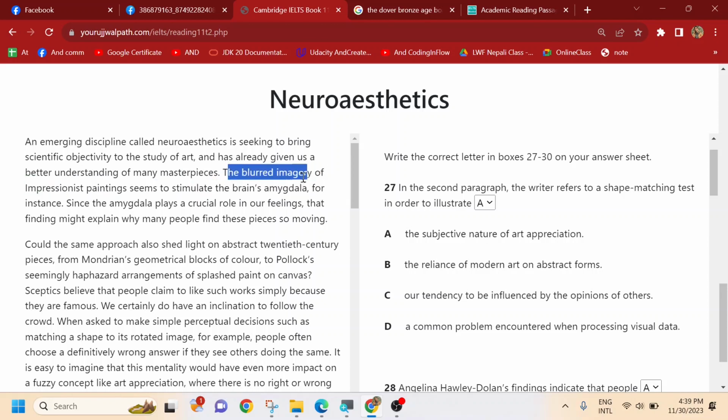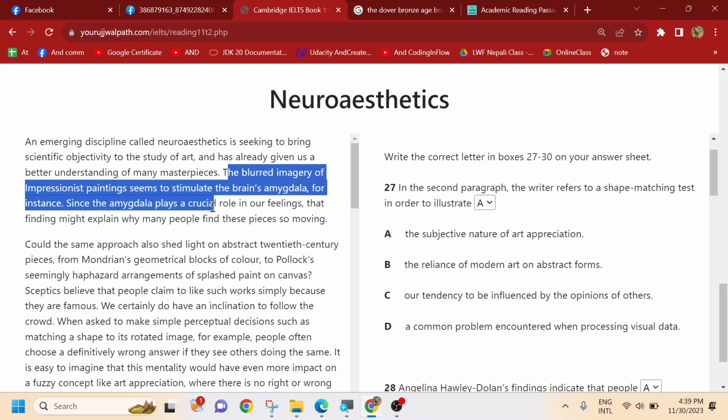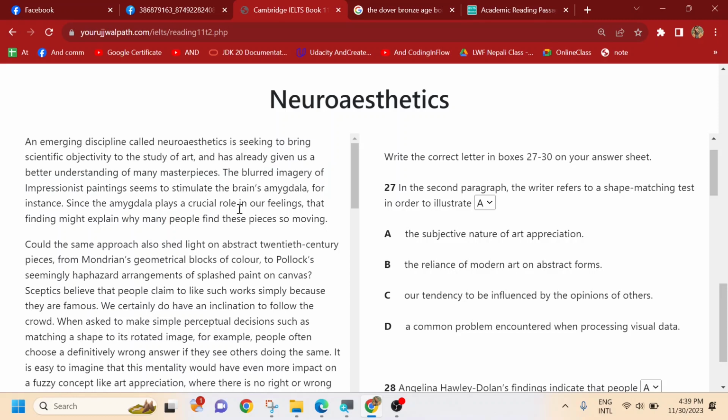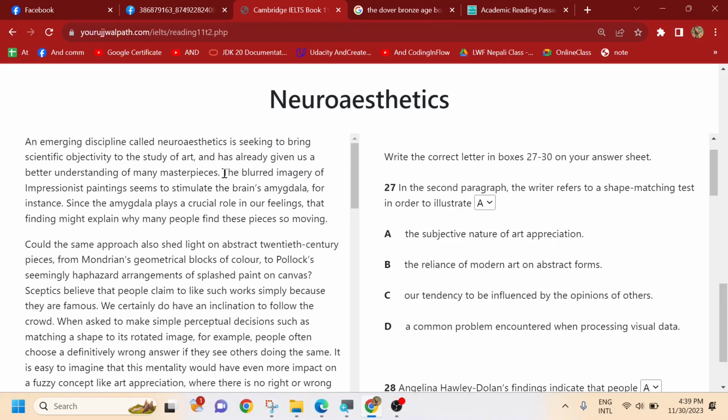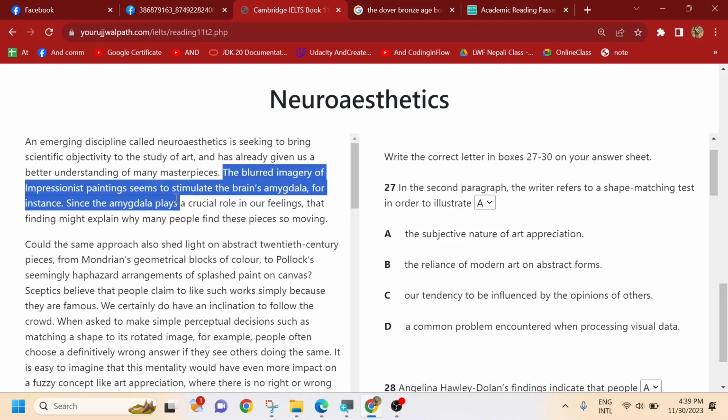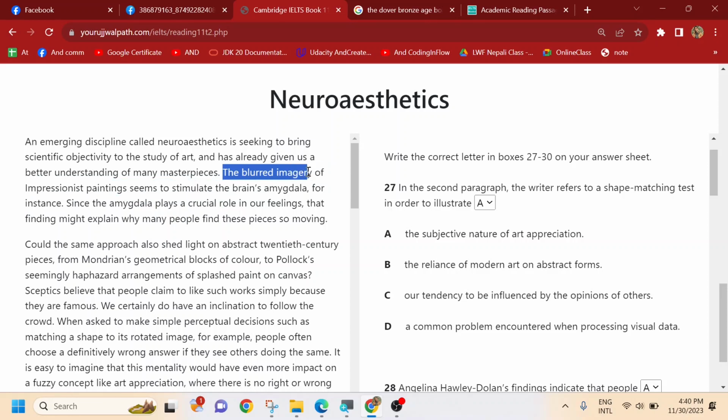The blurred imagery of impressionist paintings seems to stimulate the brain's amygdala. For instance, since the amygdala plays a crucial role in our feelings, that finding might explain why many people find these pieces so moving. So what we got from the second sentence is the blurred imagery of the impressionist painting seems to stimulate the brain's amygdala. The blurred imagery means the drawing, the art. If that's blurred, what does that do? That stimulates. What does it stimulate? The brain's amygdala.